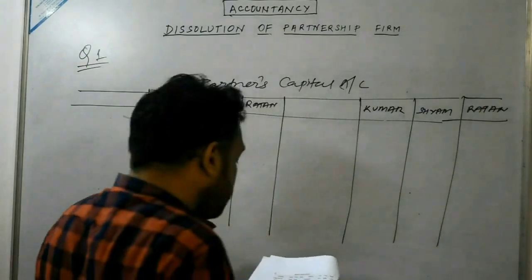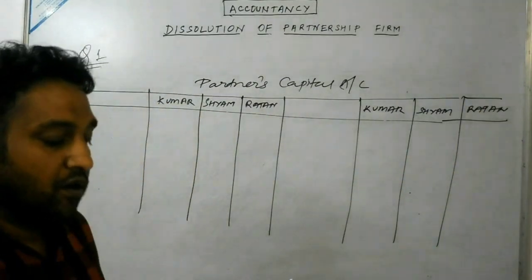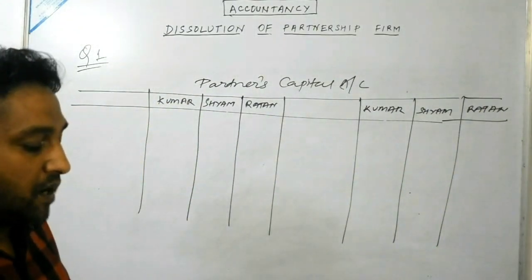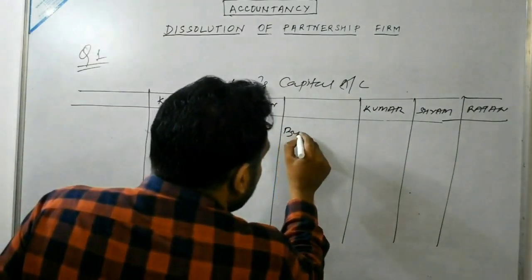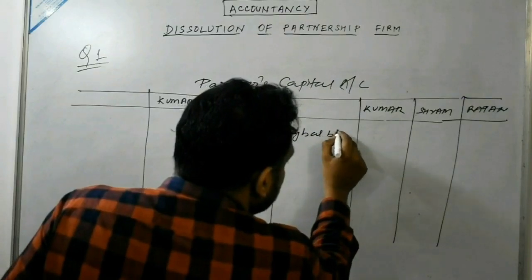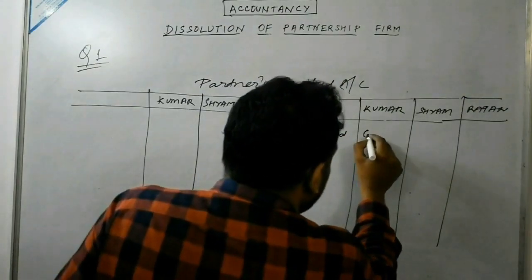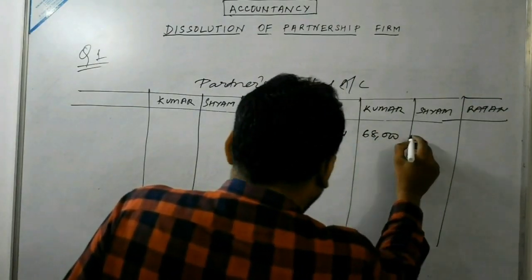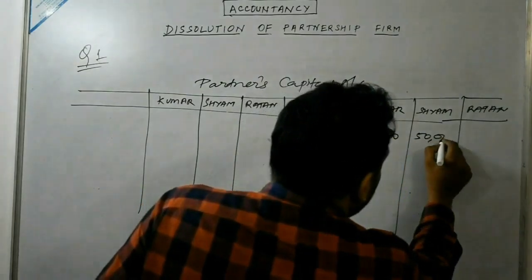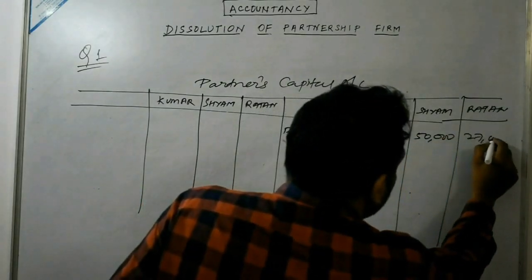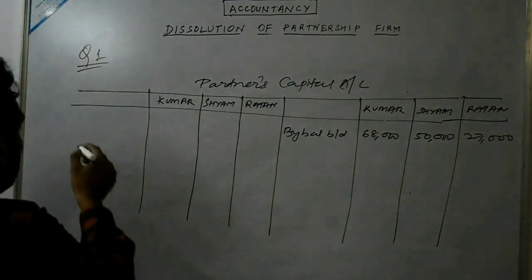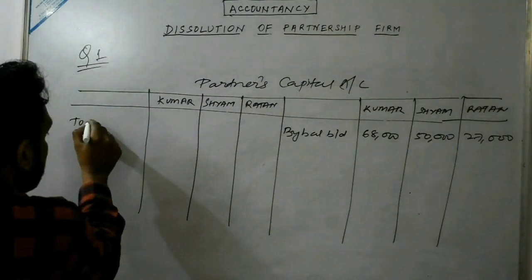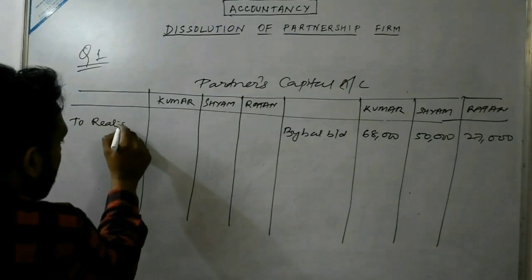Now you see the opening balance. Opening balance is given for Kumar, Shyam and Ratan: 68,000, 50,000 and 27,000. So we have to write by balance brought down 68,000, 50,000 and 27,000.